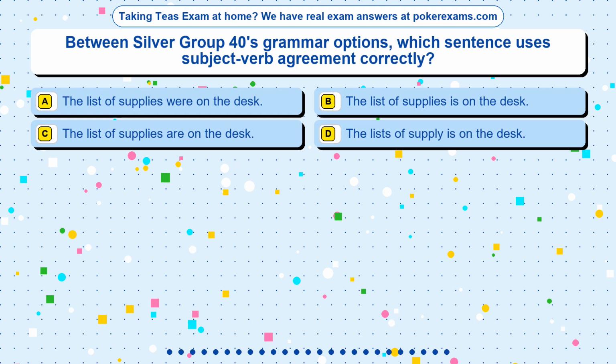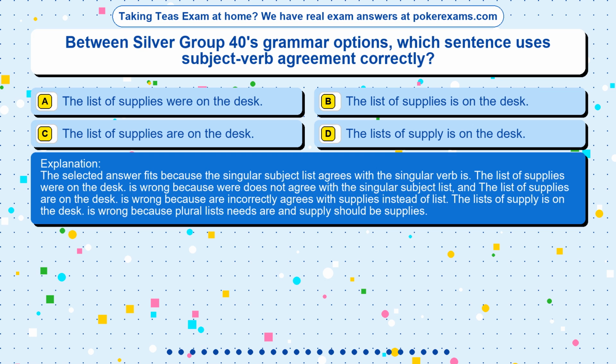The correct answer is option. The selected answer fits because the singular subject list agrees with the singular verb is. The list of supplies were on the desk is wrong because were does not agree with the singular subject list, and the list of supplies are on the desk is wrong because are incorrectly agrees with supplies instead of list. The lists of supply is on the desk is wrong because plural lists needs are and supply should be supplies.